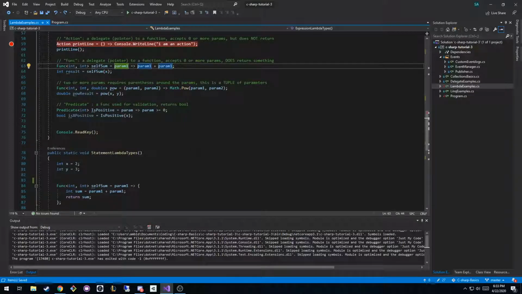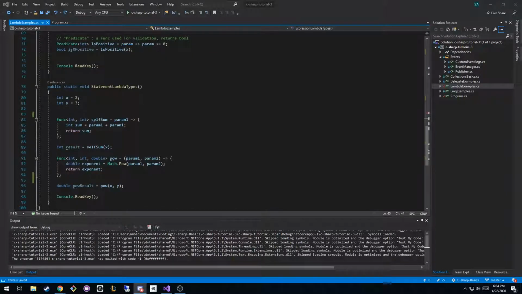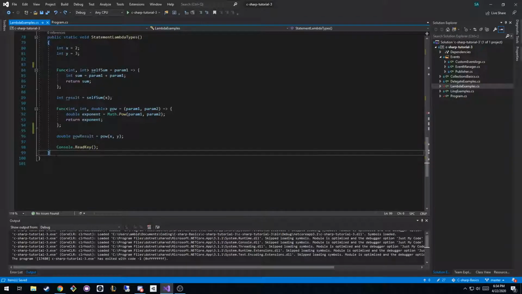Okay. Does all that make sense, guys? Yeah, I think so. Perfect. Okay. So, do we want to do some more examples of these things so they can solidify in your brain a little more, or do we want to move on? Yeah, maybe something like more like an actual use case of actions and predicates and things like that. So the use cases will come when we get to LINQ. Is that our next topic? Nope, we're going to collections next.